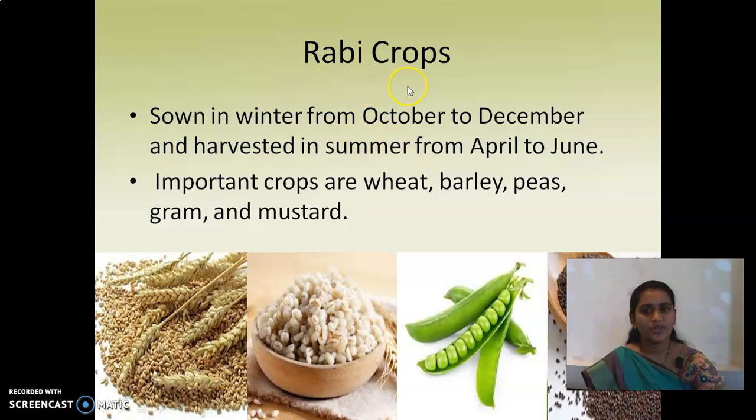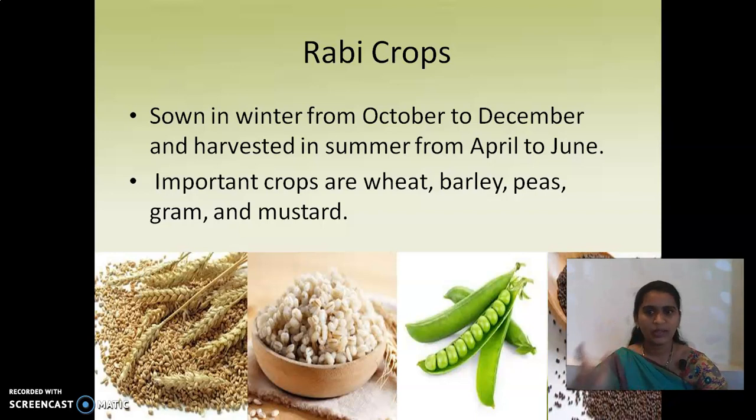So, the Rabi crops are sown in winter from October to December and harvested in summer from April to June. Whatever crops they grow in this season, they'll sow the seeds from October to December, and then they'll cut them in the summer from April to June. Guys, remember the season in which the Rabi crops are grown. They sow in October to December, and then they harvest in the summer, that is April to June.